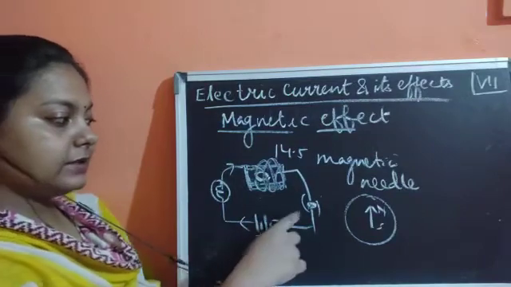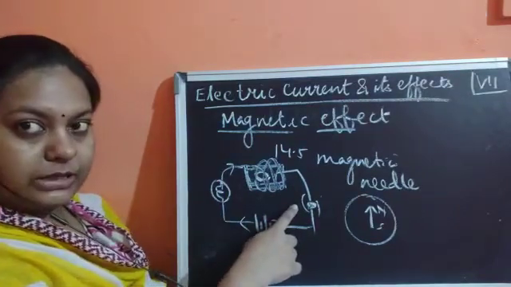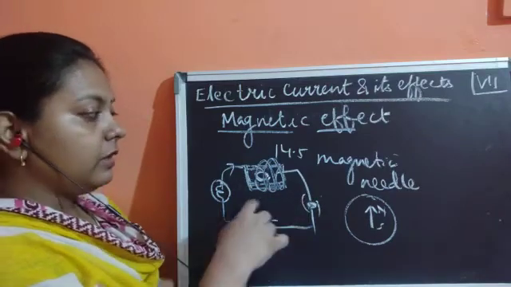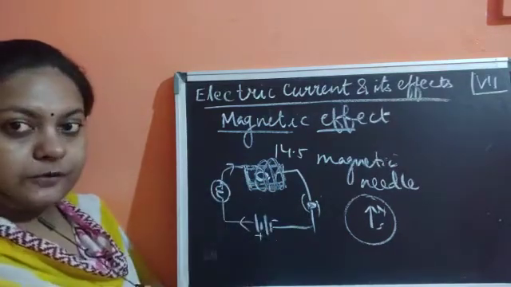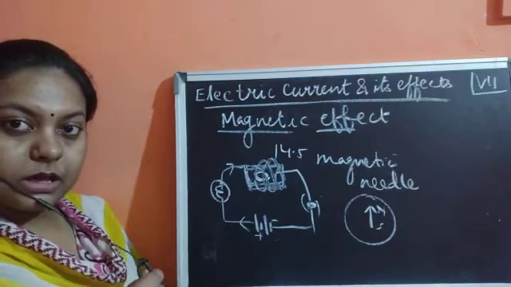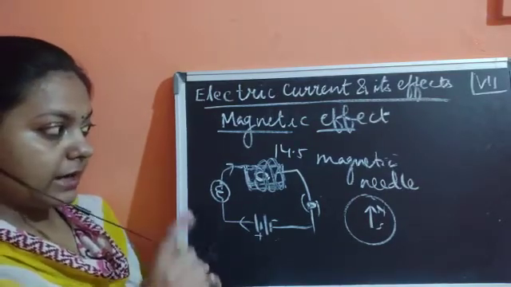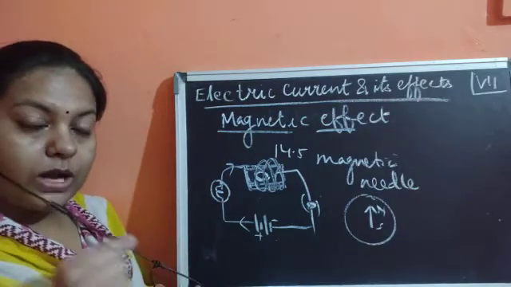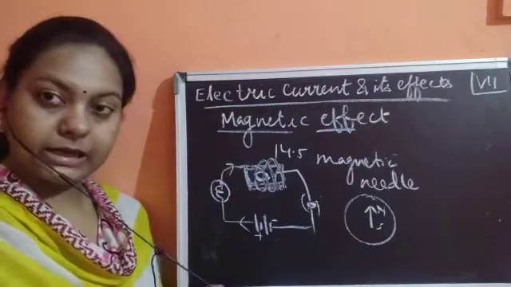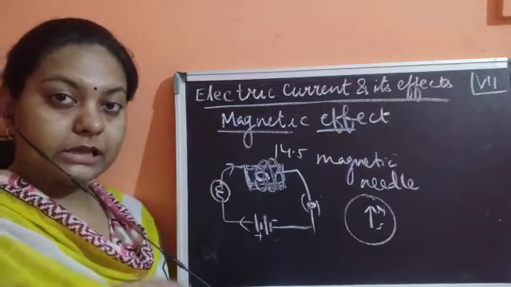Now as soon as the current was flowing in the circuit, as we have closed this circuit by switching it on, the current started flowing. Now once the current started flowing, what is the result of this? As a result, this magnetic needle starts deflecting. Once this is deflecting, we could easily say that this particular circuit is containing the current,